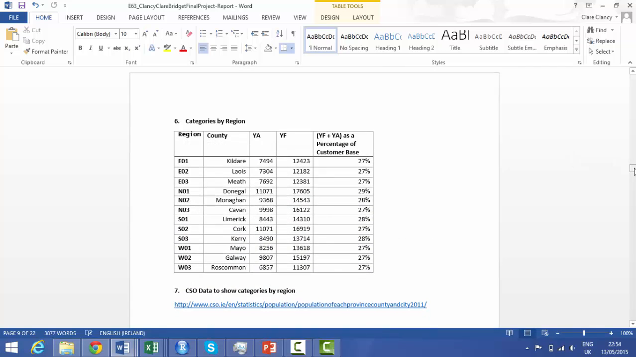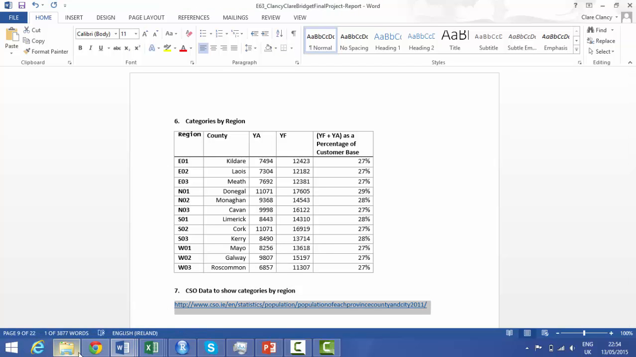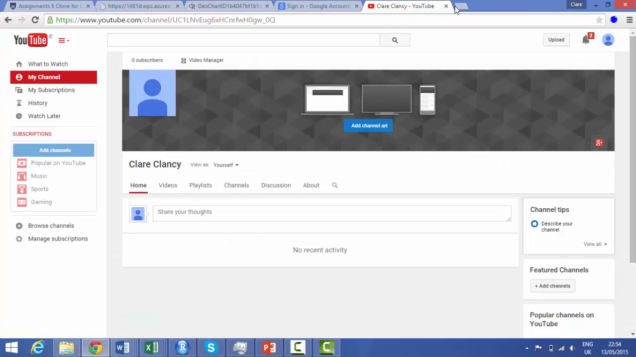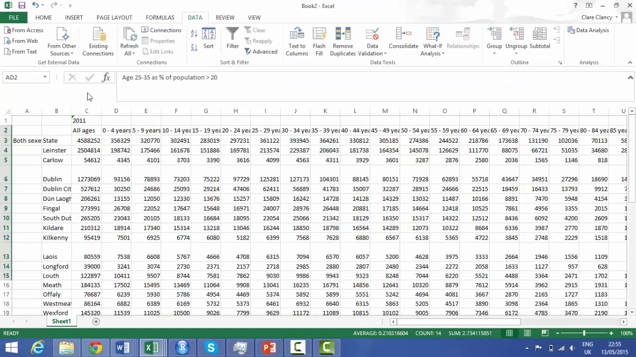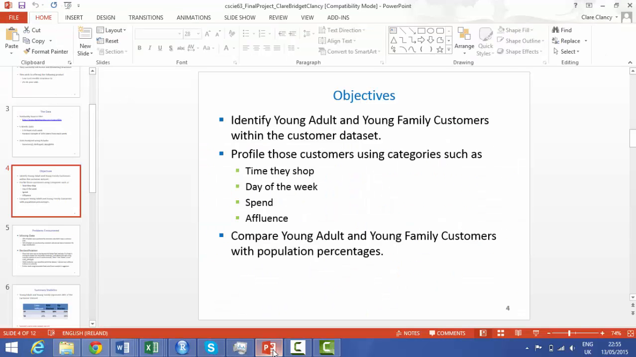Now this is interesting because I used CAO data. If I just do this here, percentage.